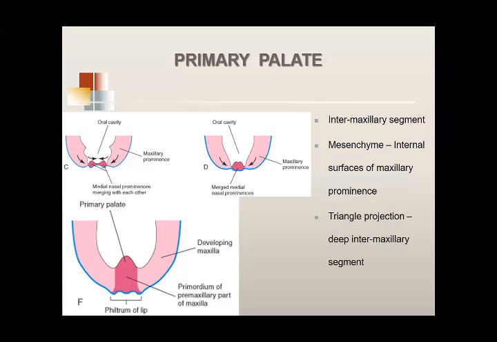अच्छा जी, ये देख लीजिए, ये जो posterior projection है, this is triangular in shape. So यहाँ पे जो mesenchyme है, this begins to proliferate.